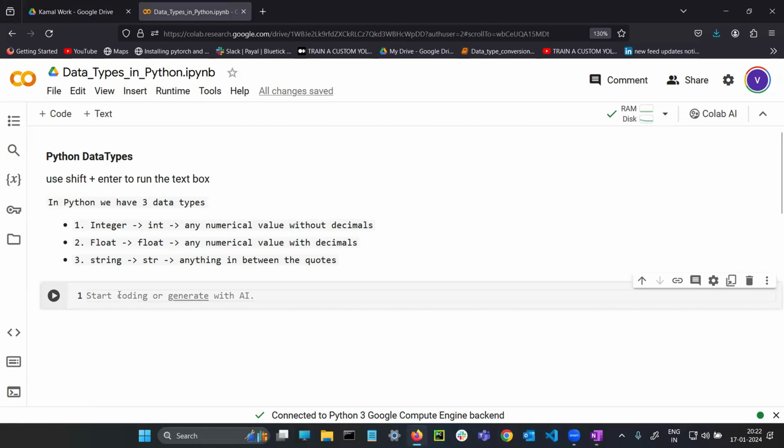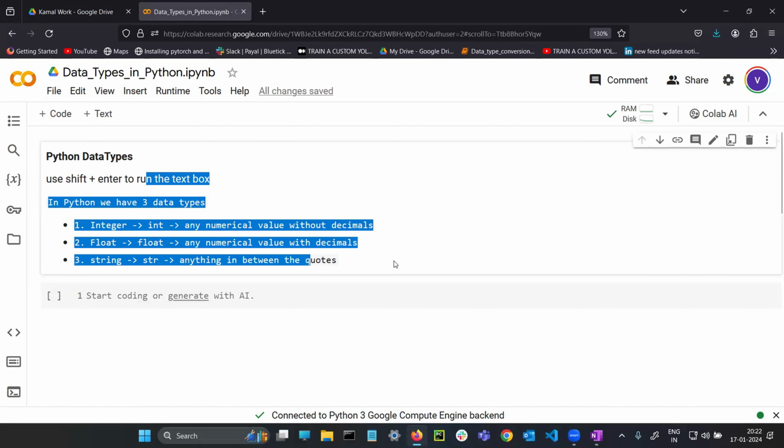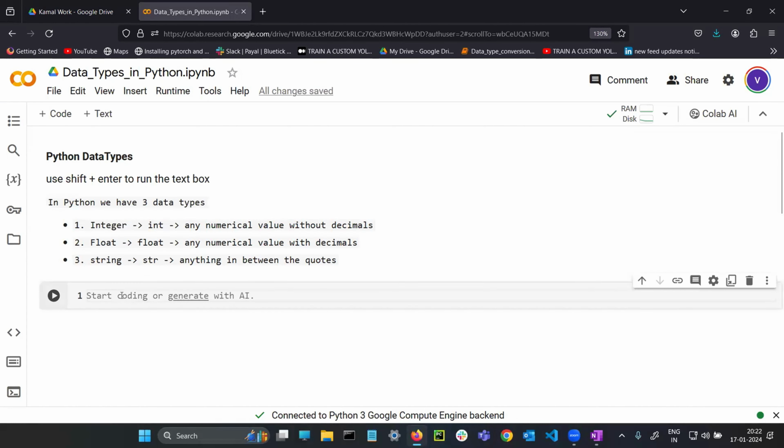In the cell, write the theoretical stuff here. But whatever you write in the cell, please mention it with a comment so that it will be very easy for other people to understand. I am writing 12. I think a lot of people are not able to see these line numbers, am I right? You can't see these line numbers.